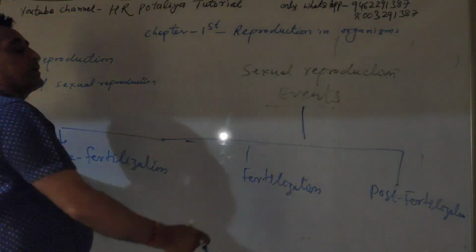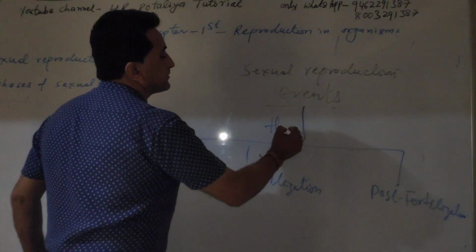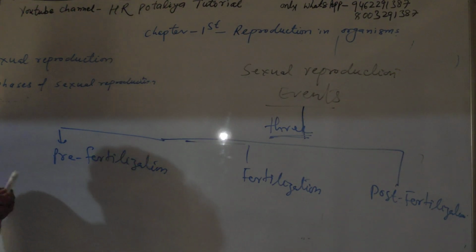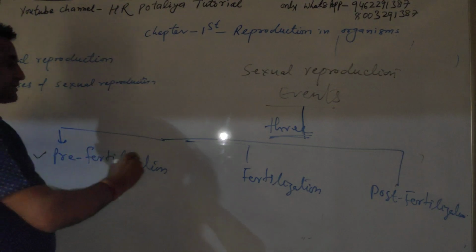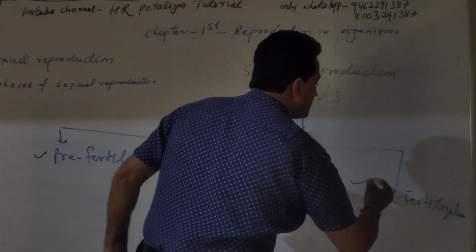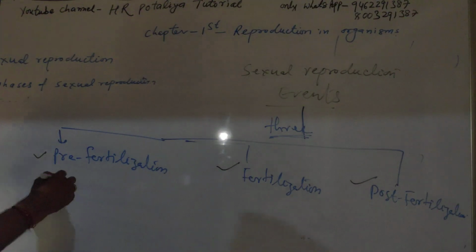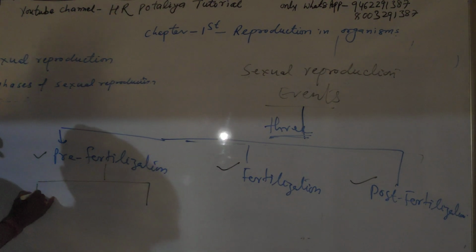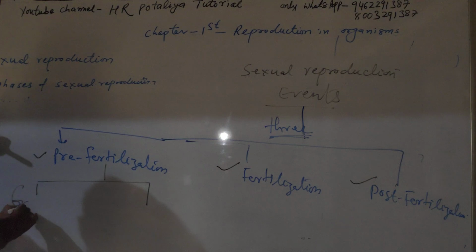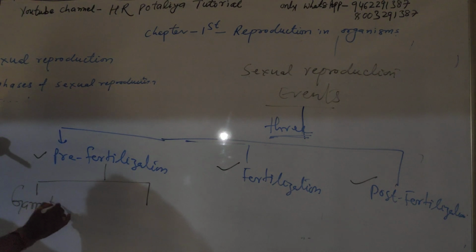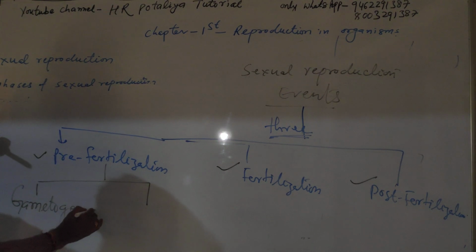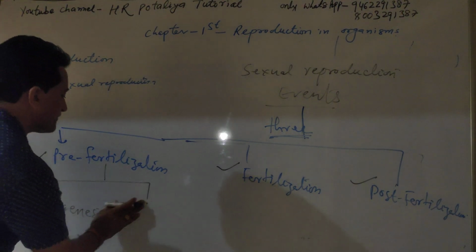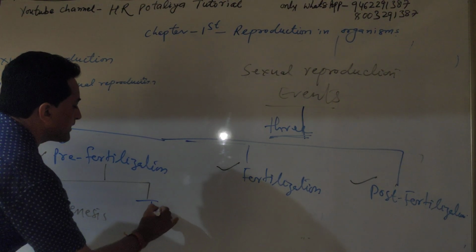Sexual reproduction has three events. In case of pre-fertilization, there are two events. One part is gametogenesis, and the second part is the transfer of gametes.